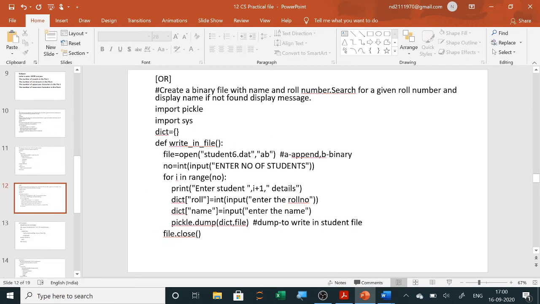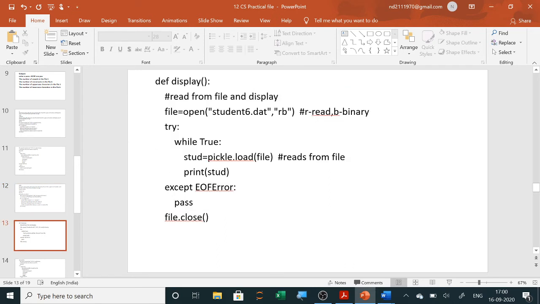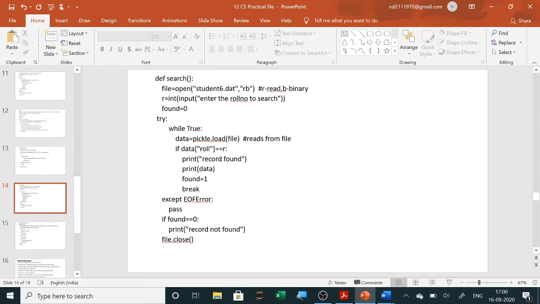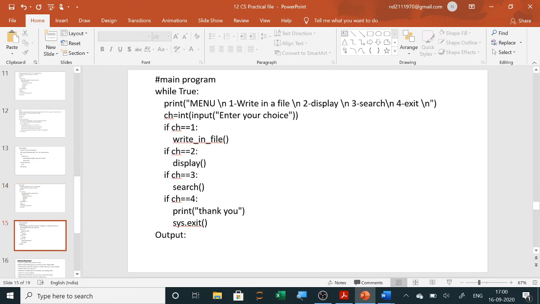Clear? Now there is a second method to solve this question, menu driven. That was without menu driven, the previous one. The second method is using functions: def write, you are writing in the file, then def display, you are displaying the whole file. Then for search, you will take the roll number and you will search for the roll number, and you will display that searched value. So this is a menu driven program. I think this will be better, menu driven program. So like this you solve all the questions.